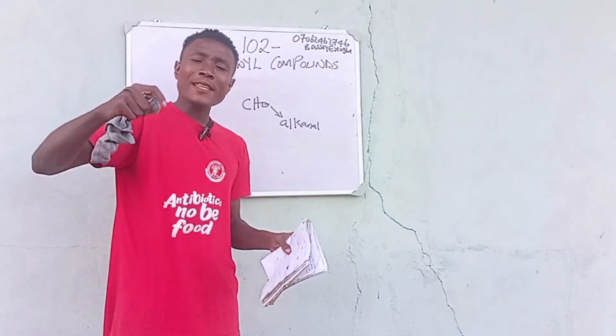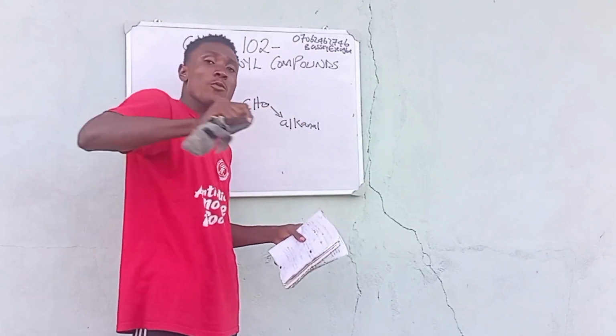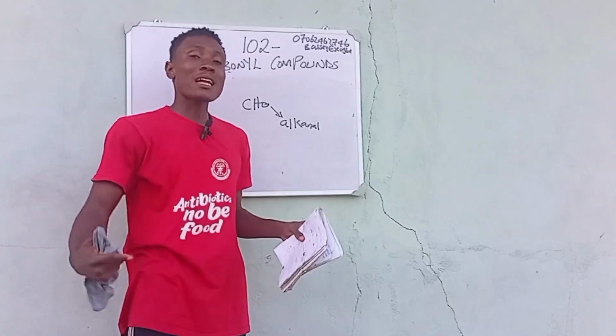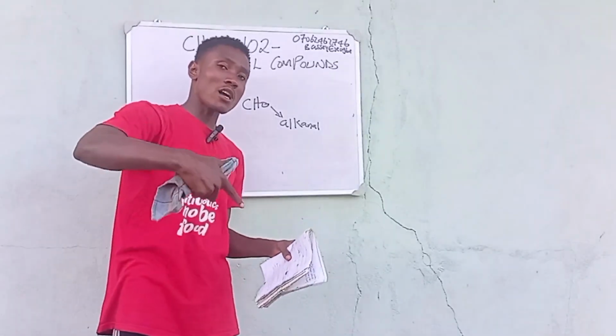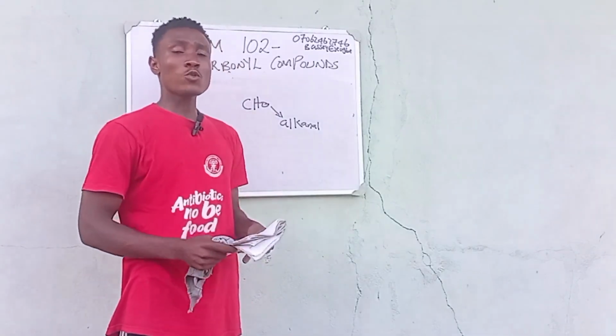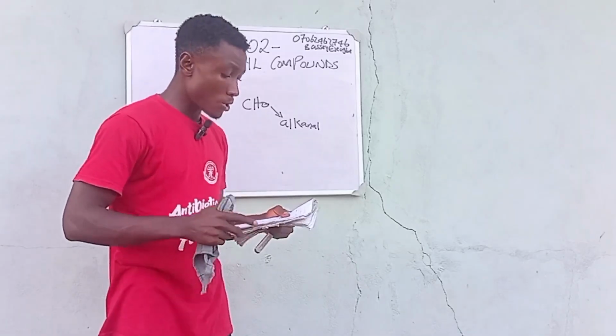But the moment it does not end with a CHO, then it is an alkanone. Please note, when it ends with CHO, it is an alkanal. But when it doesn't end with CHO, it is an alkanone.